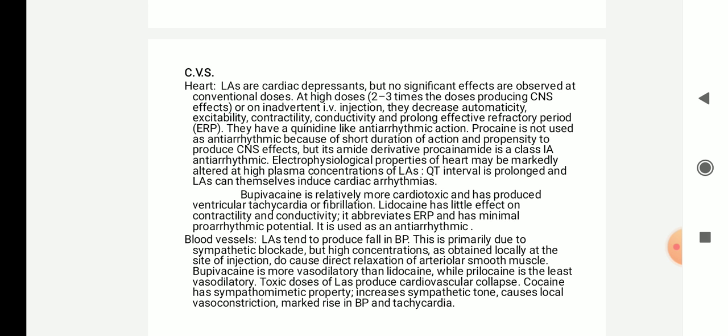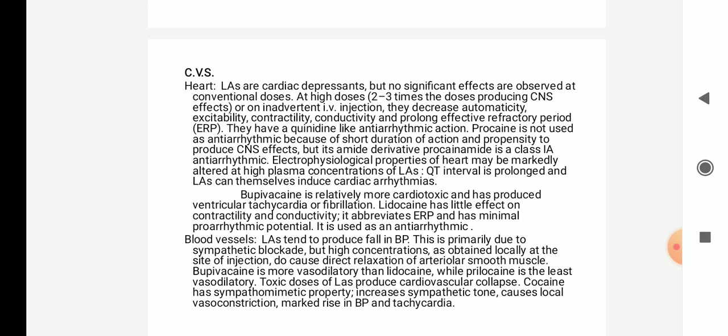Electrophysiological properties of the heart may be markedly altered at a higher plasma concentration of local anesthetics. On the ECG, the QT interval is prolonged, and local anesthetics can themselves induce cardiac arrhythmia. Bupivacaine is relatively more cardiotoxic and has produced ventricular tachycardia or fibrillation. Lidocaine has little effect on contractility and conductivity. It increases the effective refractory period (ERP) and has minimal pro-arrhythmic potential. It is used as an antiarrhythmic.